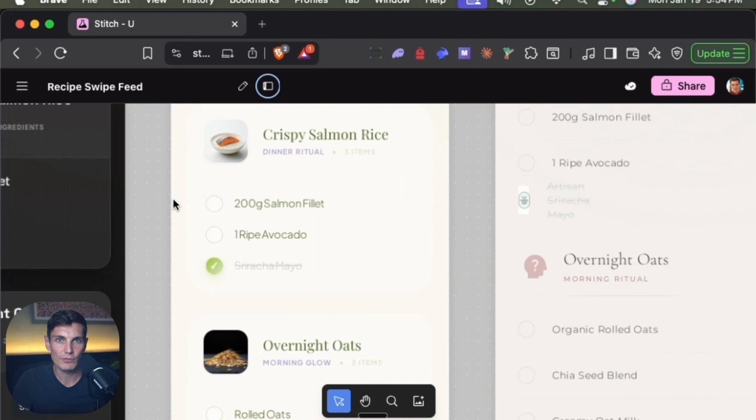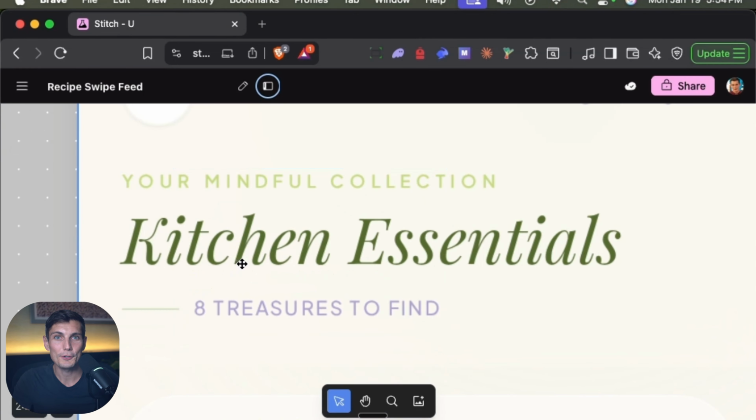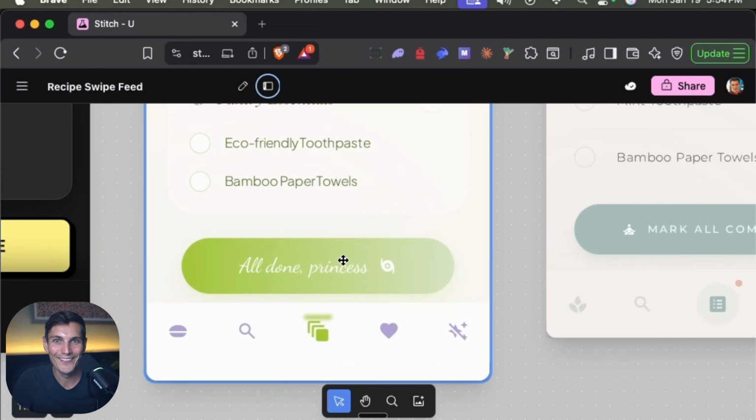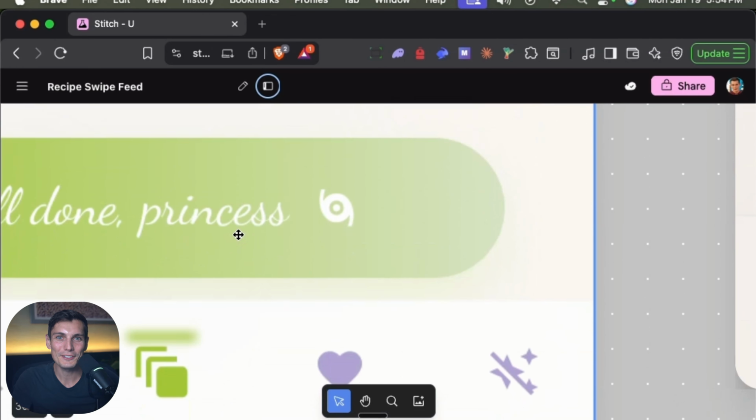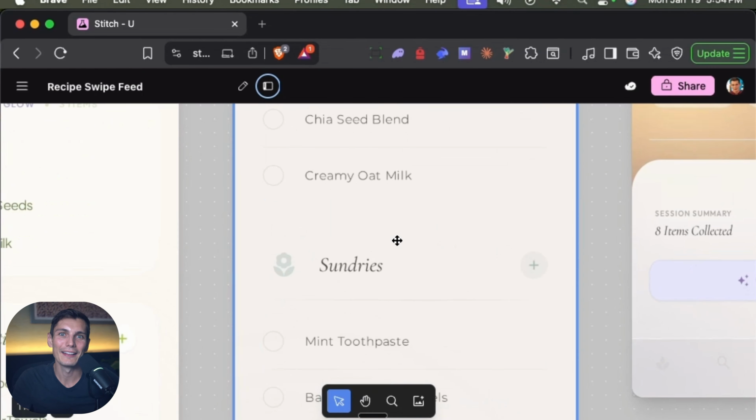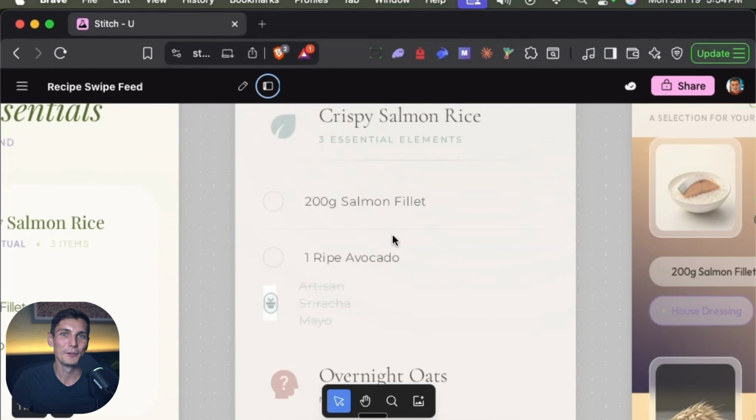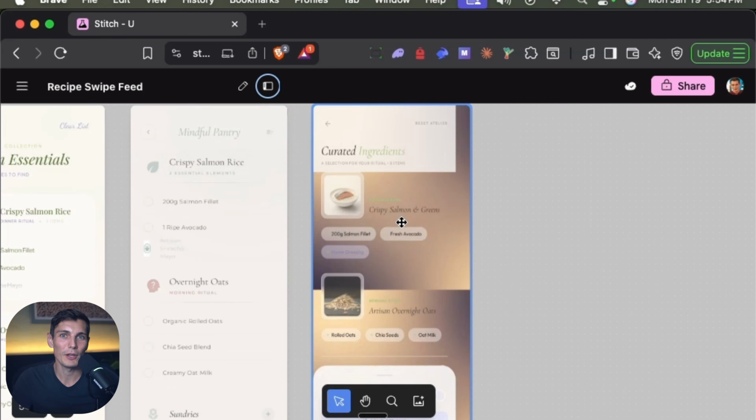Kitchen essentials, overnight oats. I see this. Okay, we have that. 8 treasures to find. Okay, overnight oats. All nonsense. Why do they have this icon? Which princess is gonna choose this icon? Oh my god. Mark completed. Like this is too much yoga style, but that could work. Maybe, I don't know. And this went a bit too yoga.